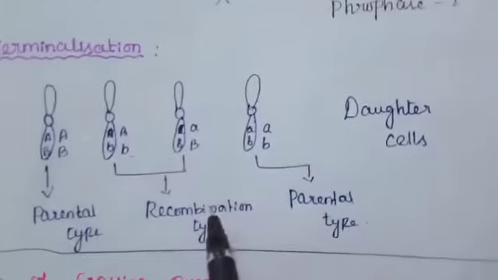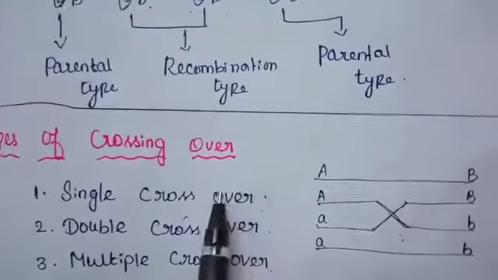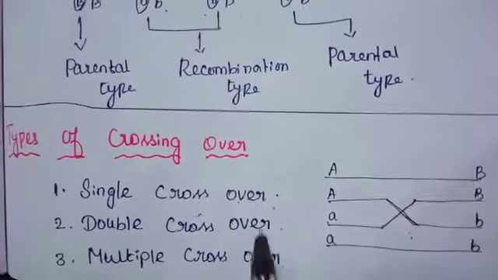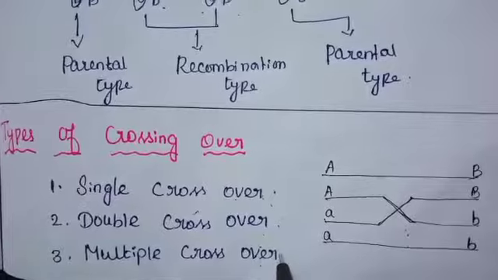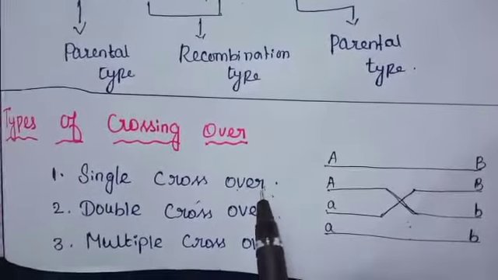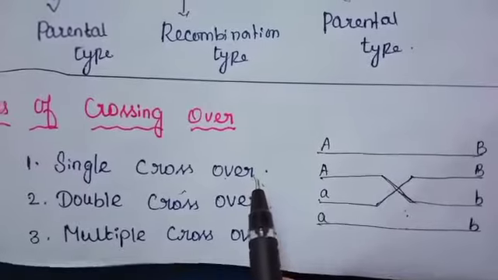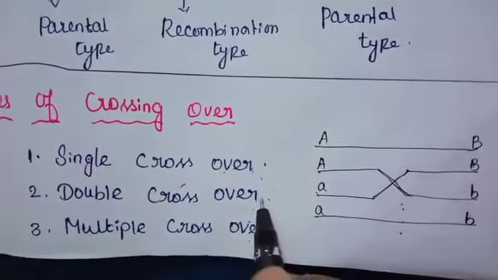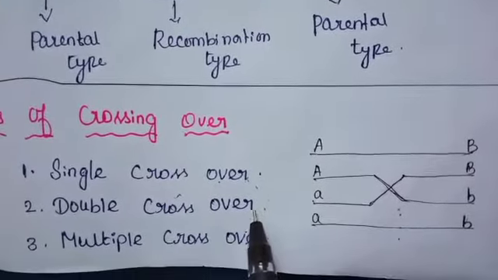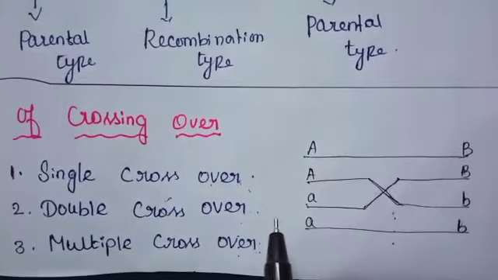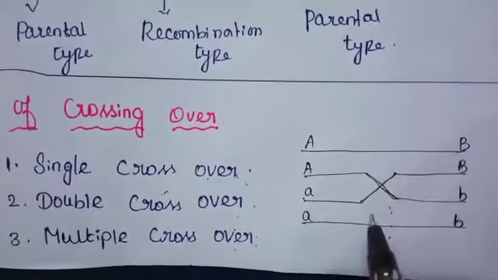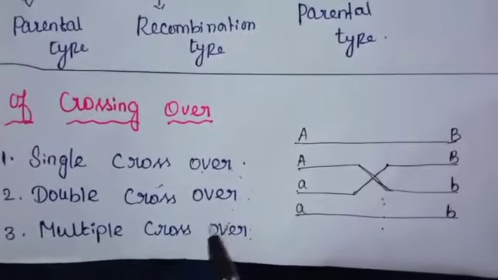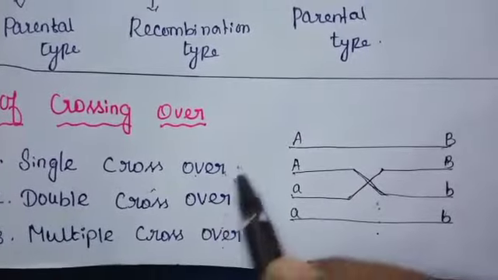Next, types of crossing over. Depending upon the number of chiasmata formed, there are 3 types of crossover: single crossover, double crossover and multiple crossover. Single crossover is the formation of a single chiasma, and it involves only 2 chromatids out of 4. Double crossover is the formation of 2 chiasmata and involves 2, 3 or all 4 strands. Multiple crossover is the formation of more than 2 chiasmata, and the crossing over frequency is extremely low.